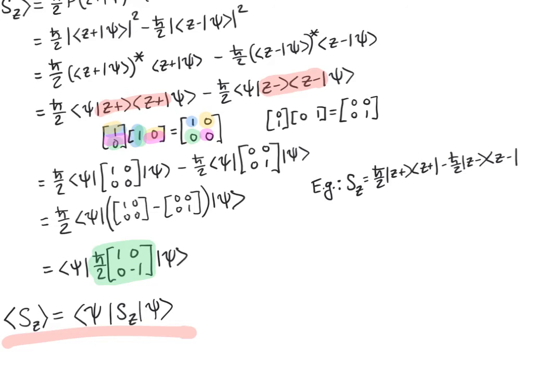This process actually works for any finite dimensional operator. If you know the eigenvectors and the corresponding eigenvalues, you can always construct the operator by simply multiplying the eigenvalue times this funny product of the eigenvectors with themselves according to this fashion.